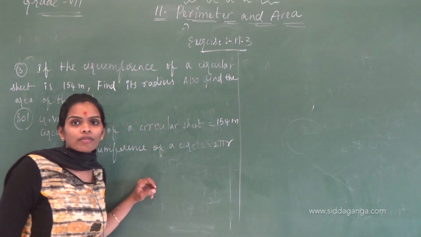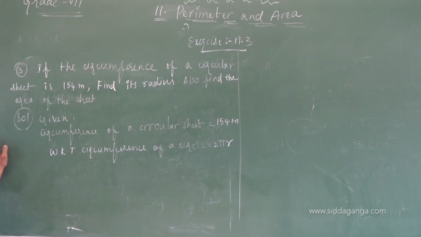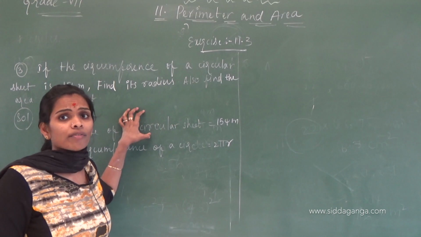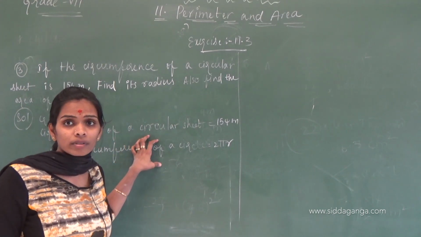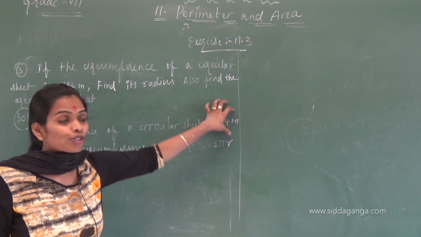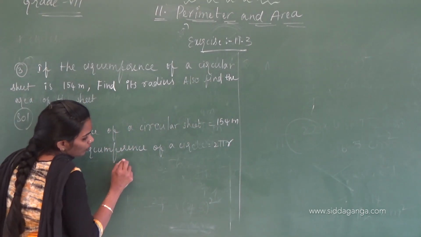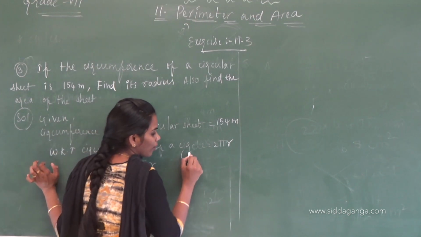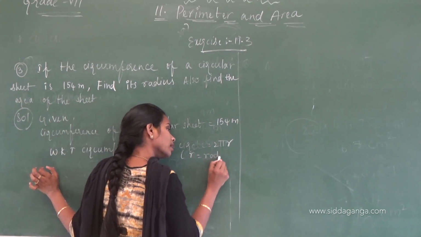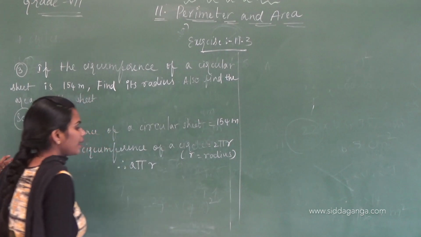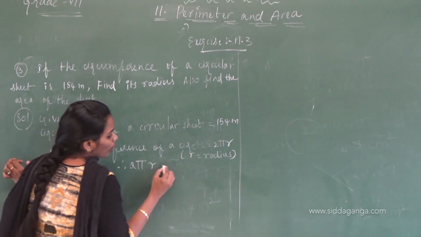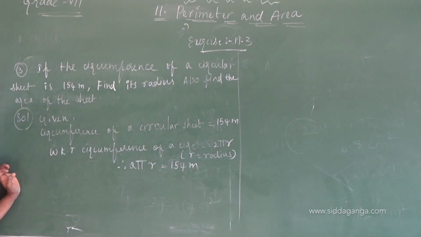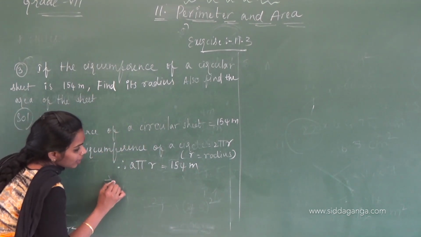This is also the circumference of a circle, that's why I am equating these two. Therefore, 2 pi r, where r is the radius, equals 154 meters.